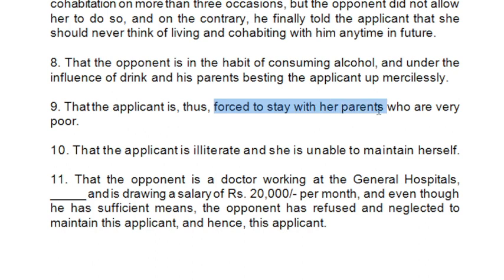So right now where is she living? She is living with her parents. You have to mention that, and that her parents' economic condition is not good. So that is why they cannot maintain her.